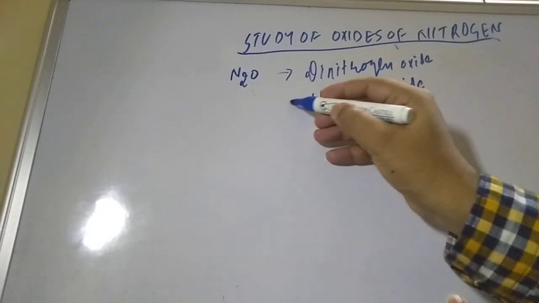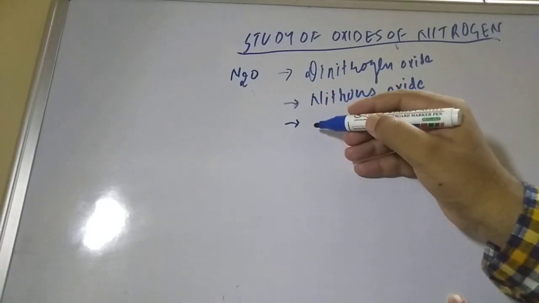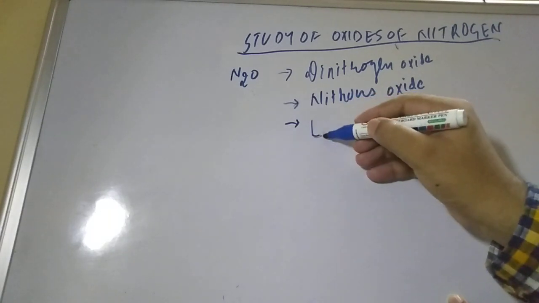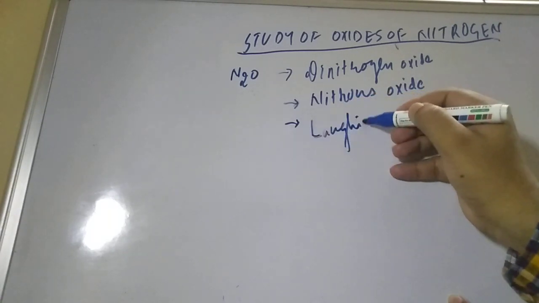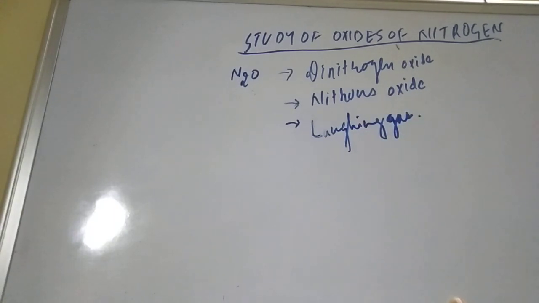Now, another common name it has, on the basis of its property, is laughing gas. N2O has the name laughing gas because of its unique property of producing convulsion and high excitement.